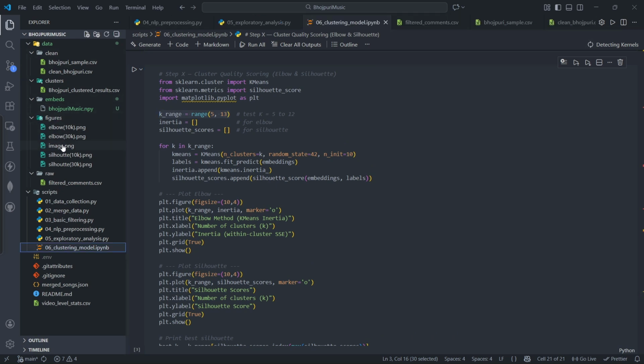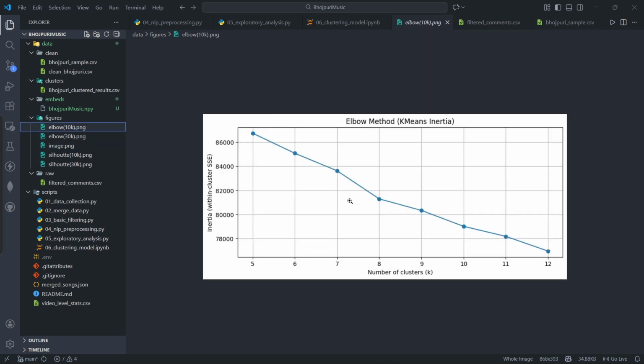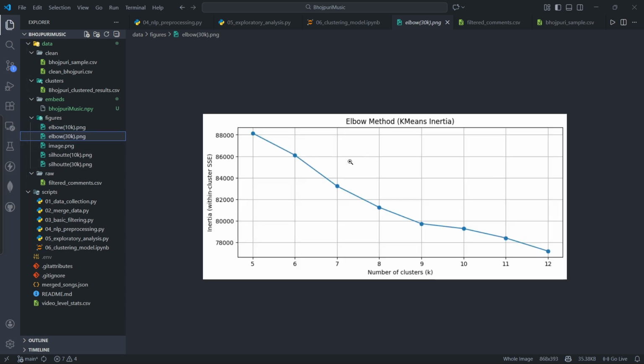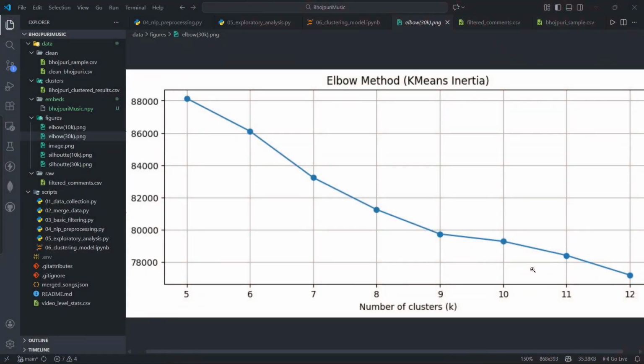For the elbow method, this is what we get for random sampling of up to 10k samples from the 170,000. But if we go up to 30k samples, we get a good elbow point at 9 clusters. It means if we had chosen 9 as the cluster count, we would have gotten some good results. So it makes sense that choosing 10 was a good assumption.